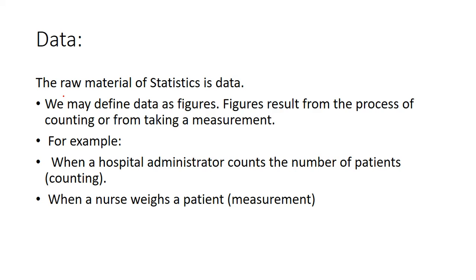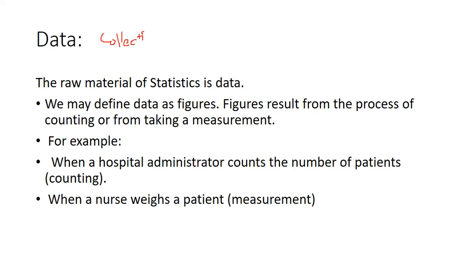Data means a collection of information. Which type of information? In statistics, we have numerical data, a collection of information in numerical facts.